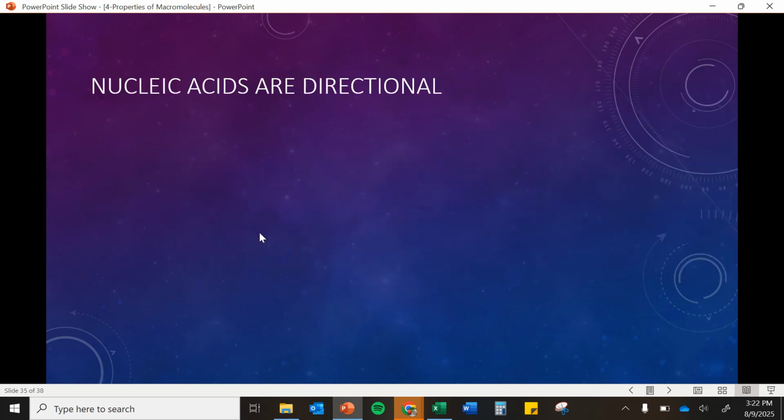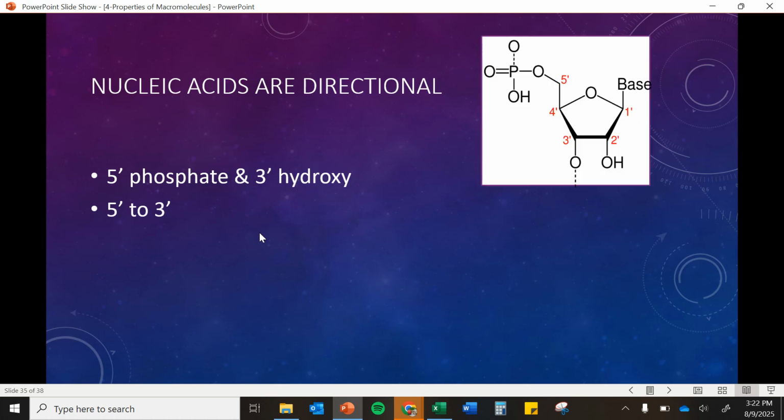Nucleic acids, just like proteins, are also directional. So they have a 5' end and a 3' end. The 5' is a phosphate end, and the 3' is a hydroxy end. So I remember 5 to 3. And I remember this actually in conjunction with our proteins being directional as well, and because it kind of rhymes, because proteins go N to C, and this is 5 to 3. So N to C and 5 to 3. If you had them the other way, they wouldn't rhyme.